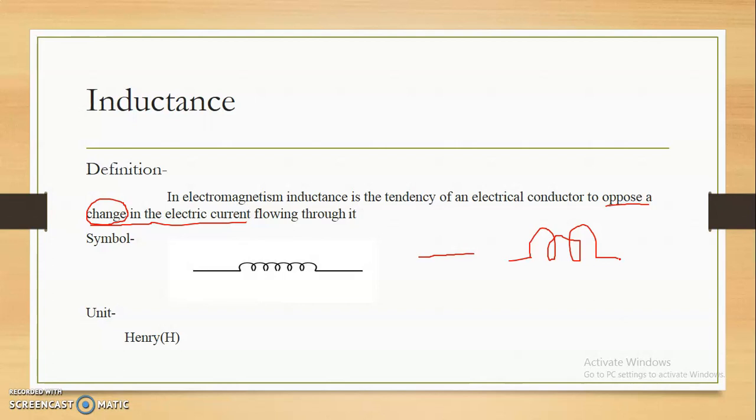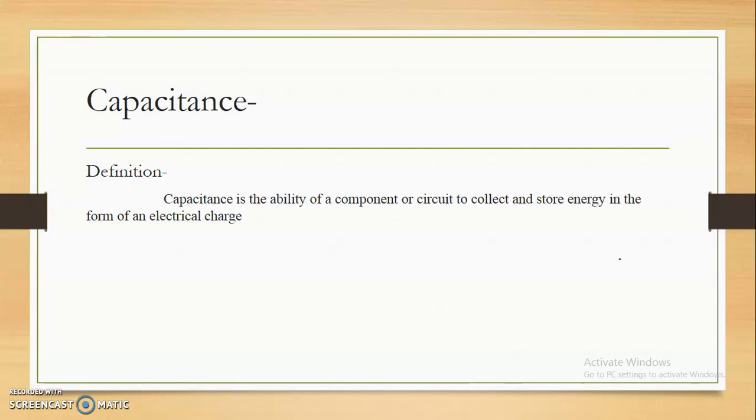Now, the next part is capacitance. Let's see capacitance. Capacitance is actually related to electrostatics. Let's see the definition of the capacitance. Capacitance is the ability of a component or circuit to collect and store energy in the form of electrical charge. This is very important, electrical charge.